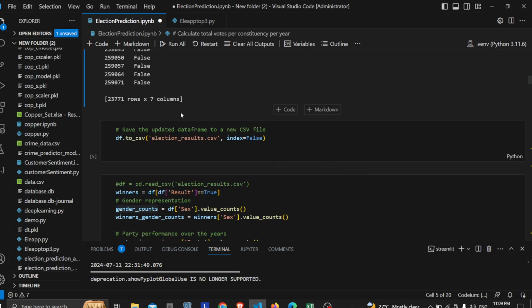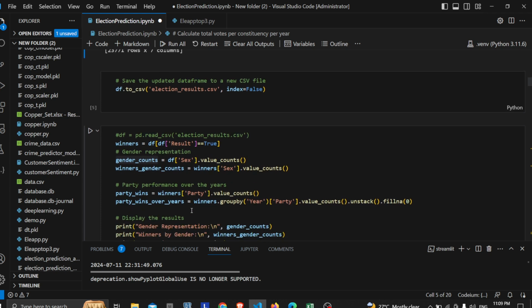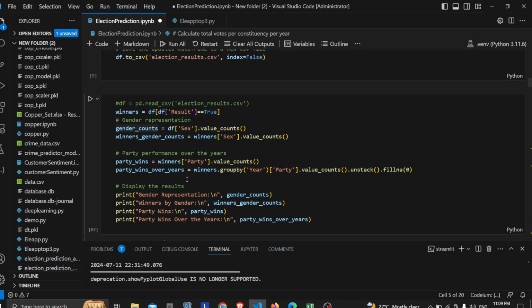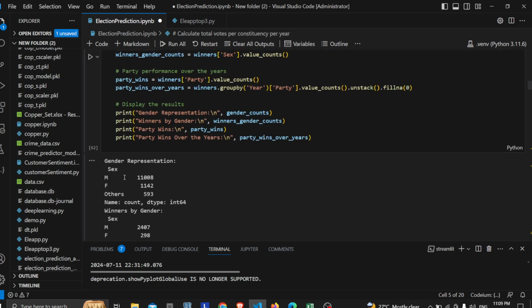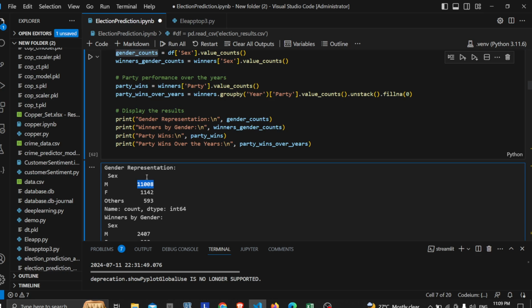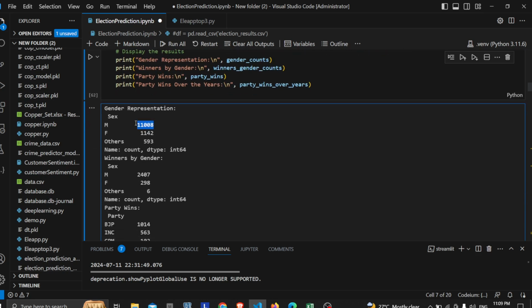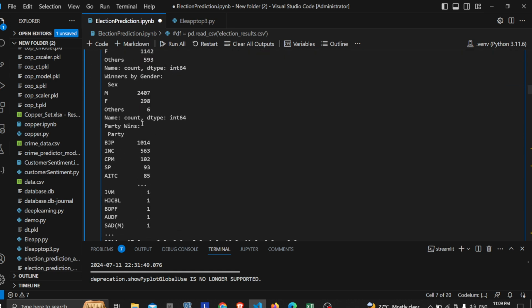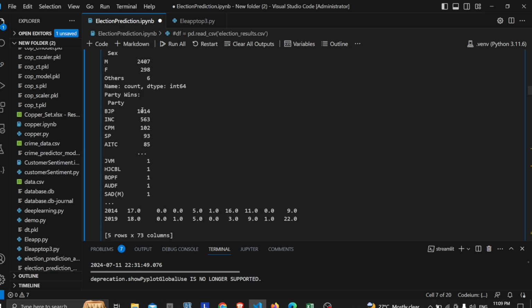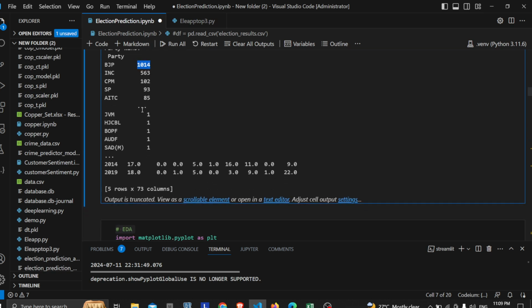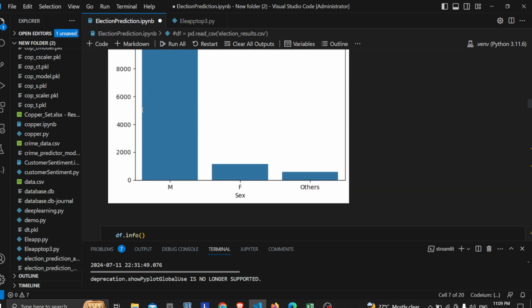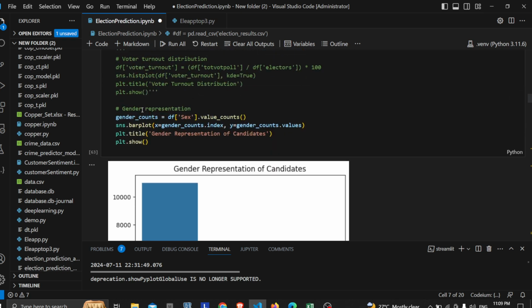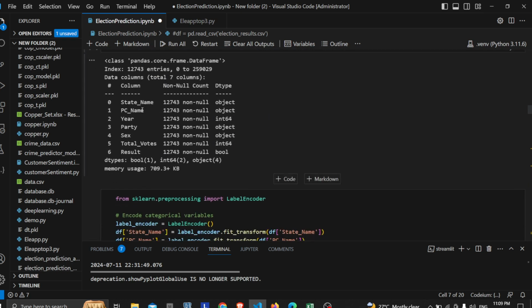I've exported and saved the cleaned, preprocessed CSV file. Over here I'm plotting the gender and the total winning counts on the previous historical data. As males have participated more, they automatically have more wins. And then the party-wise wins are represented there. And here is the gender representation, which I have done on the front end.